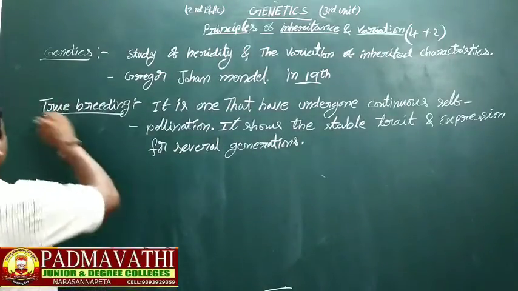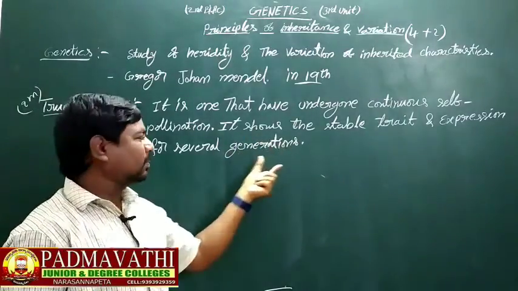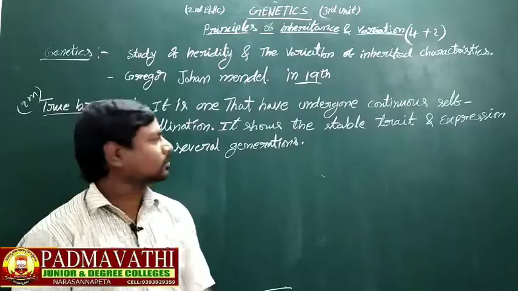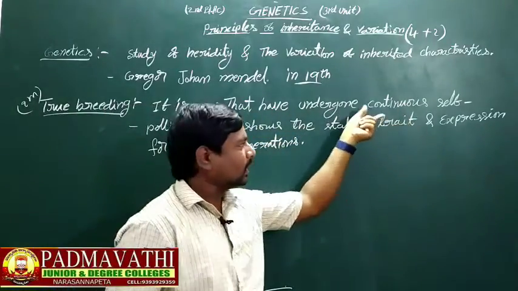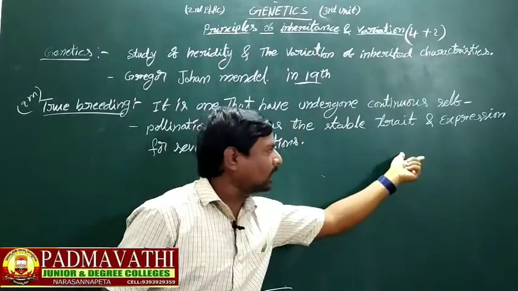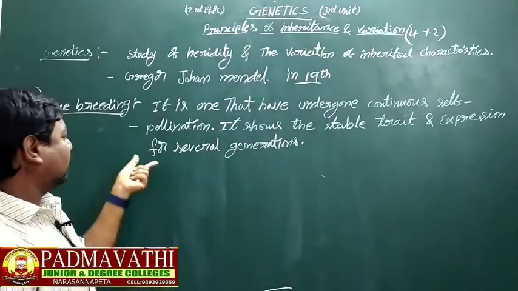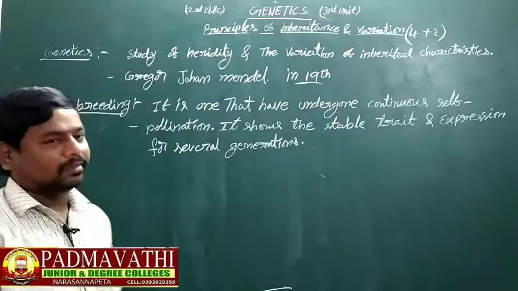It is an important 2 marks question: true breeding lines. It is one that has undergone continuous self-pollination. It shows the stable trait and expression for several generations. So this is true breeding.